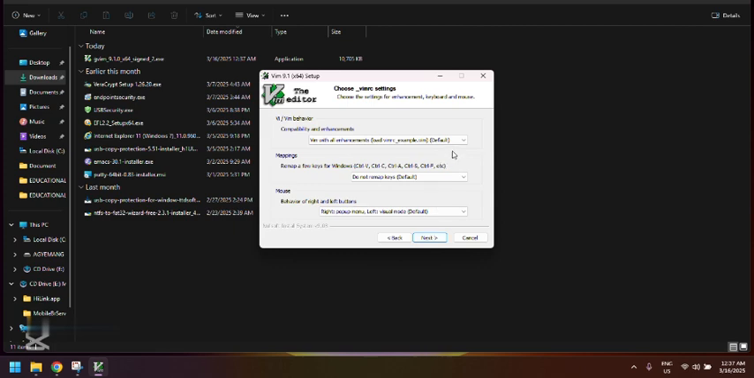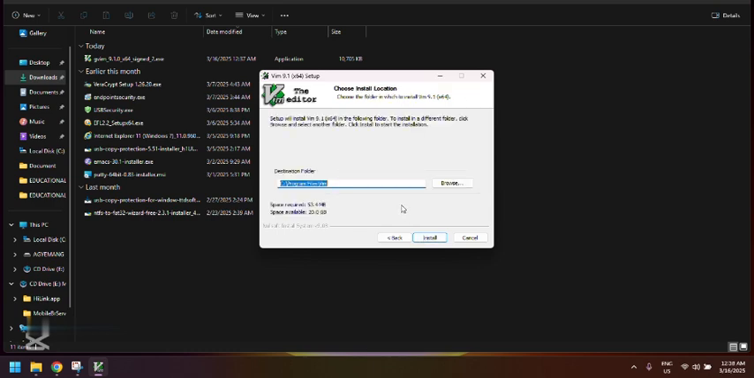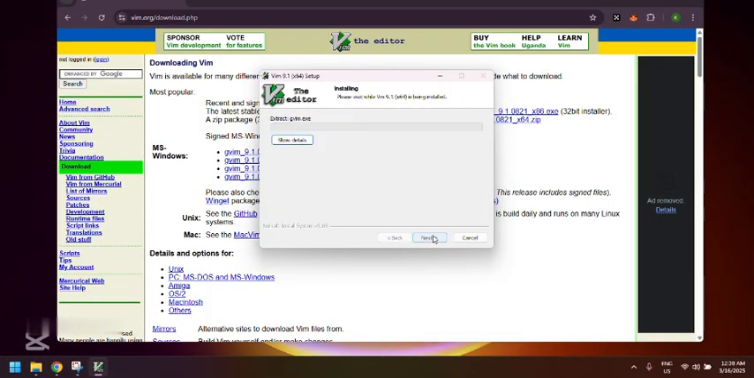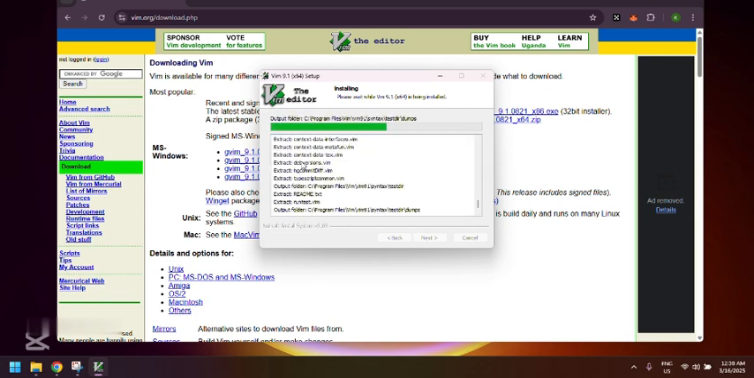Then you move the cursor down and click on next, then you select the directory where you want the file to be. So here, for instance, I choose to save it in program files. So you click on next, then you see it will start installing. You can also click on show details to see the files being extracted. So you wait for it to finish installing.